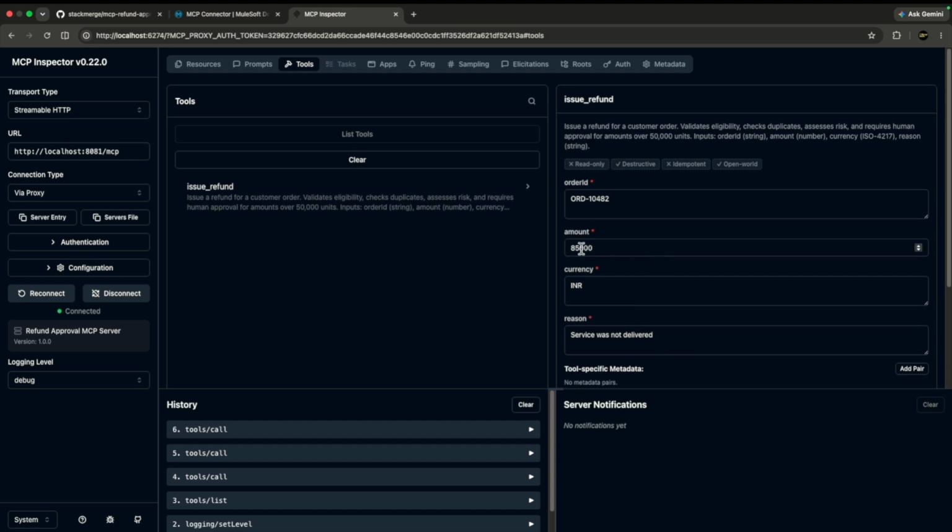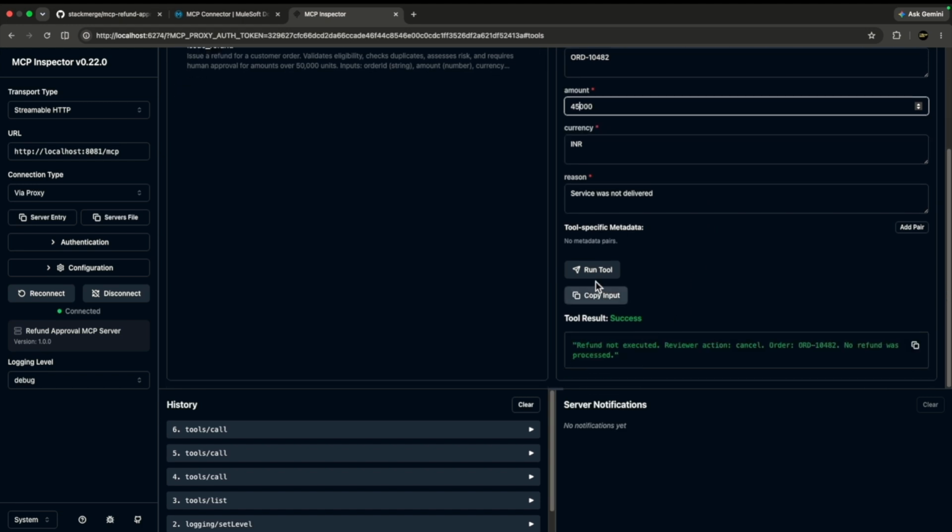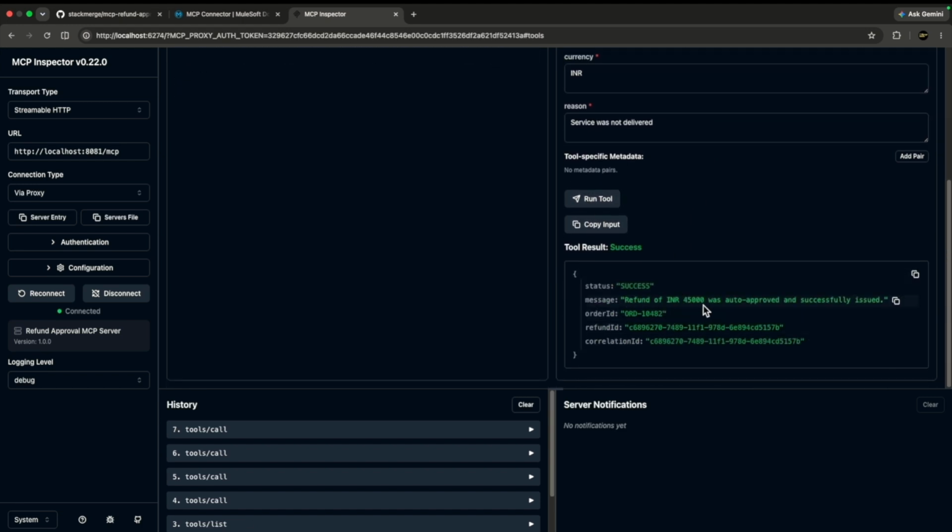Now if I change this amount, so let's say I make it 45,000, it will get auto approved. See properly, the 45,000 was auto approved successfully. This is the order ID, and so on.